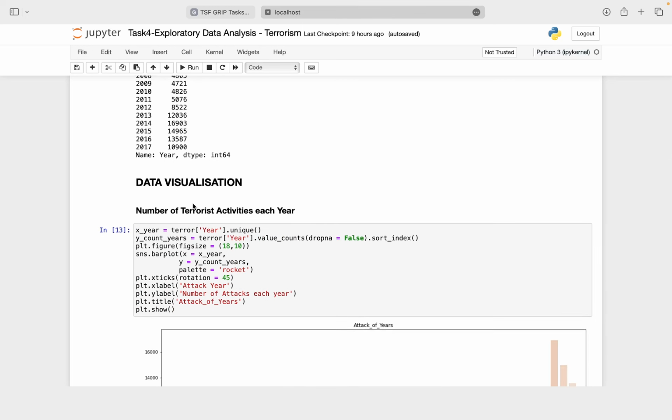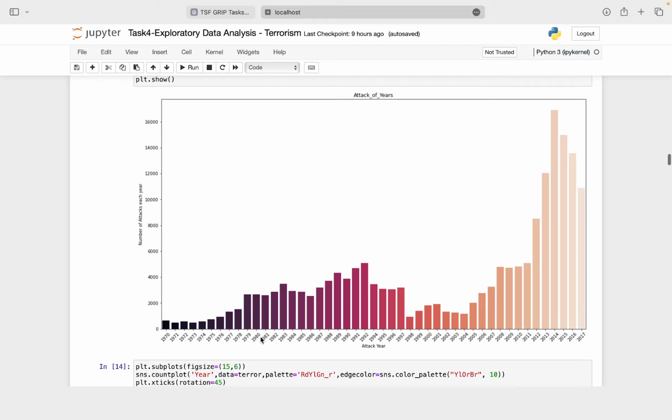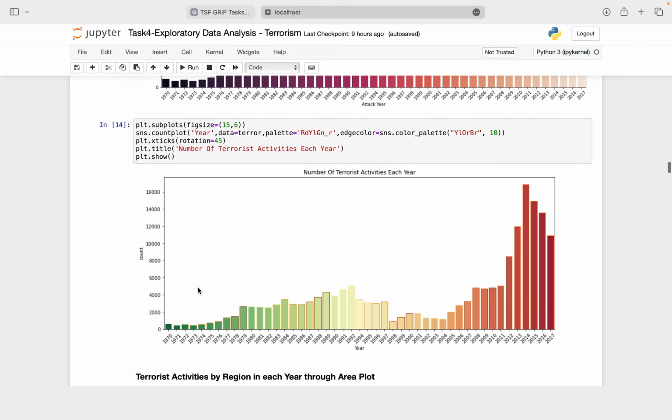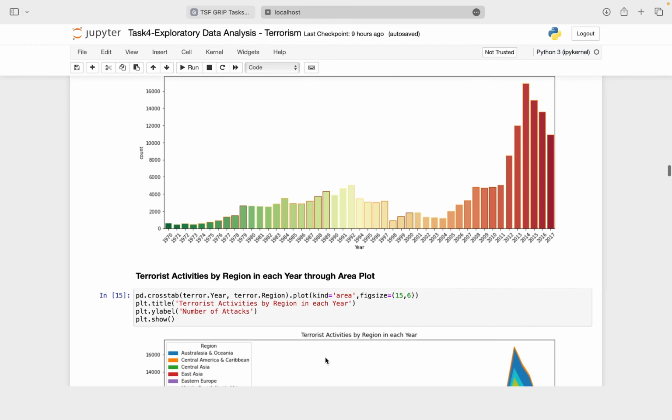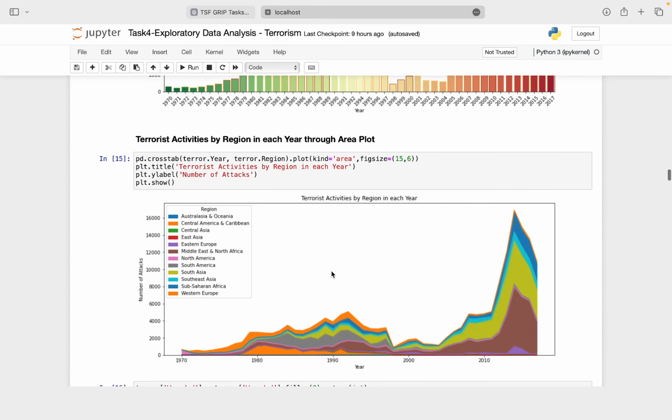Coming to the data visualization part of the EDA, first I try to plot the number of terrorist activities each year. Then I plot the count by year. Then plotting by region in each year through an area plot, I see there is a similar kind of distribution for each of the areas.